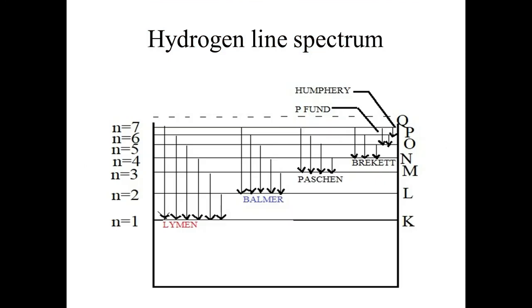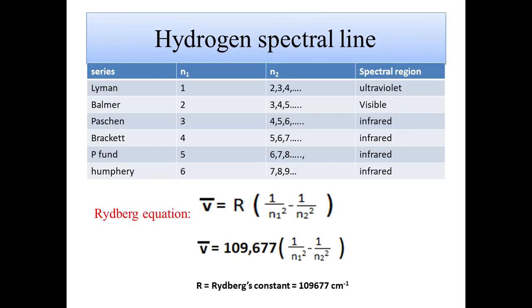The conclusion is that if you find the wavelength of all these lines, then the whole wavelengths of light fall into which category? Ultraviolet